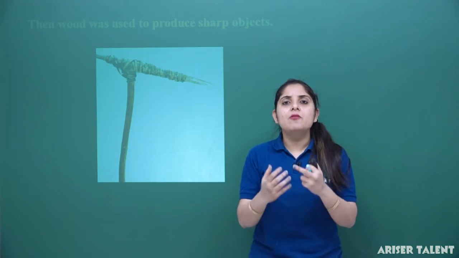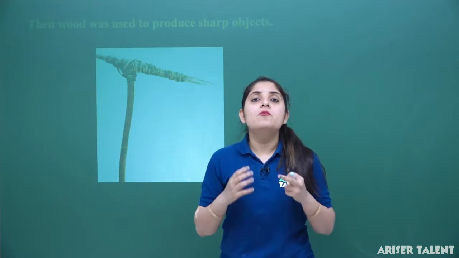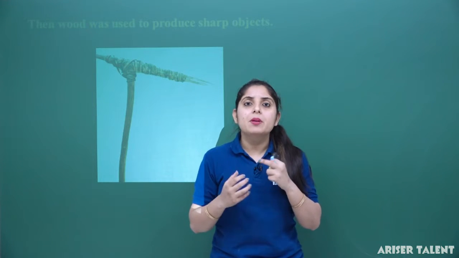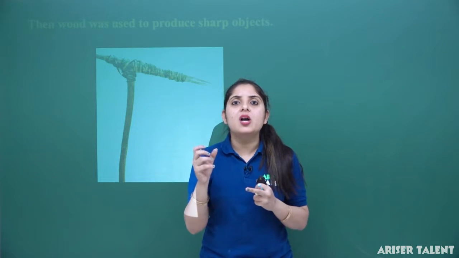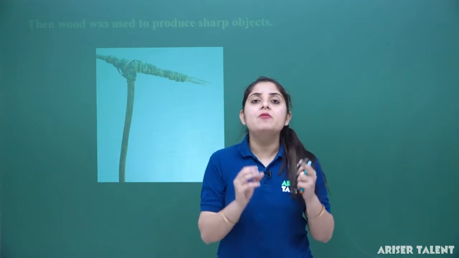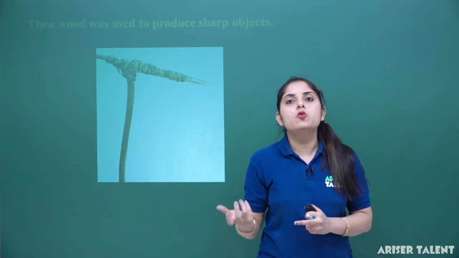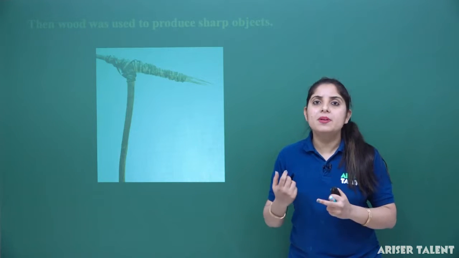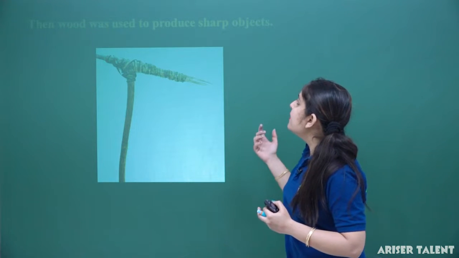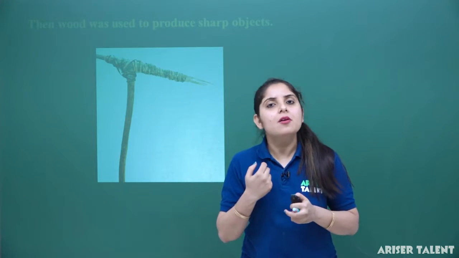But after some time he observed that weapons made of wood became blunt, because if we use wood again and again, it loses its sharpness and to some extent becomes blunt. So blunt wood cannot be used as a weapon, and he disregarded this. Both stone and wood could not be used to make weapons.